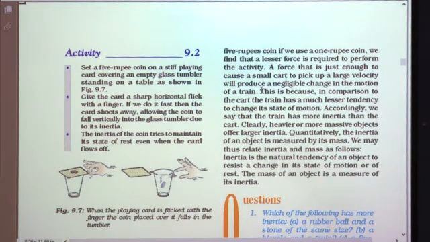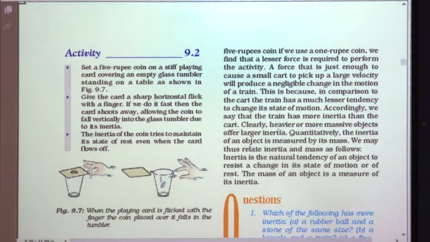This is because, in comparison to the cart, the train has a much lesser tendency to change its state of motion. By just applying some force, the cart can change its state of motion, whereas the train requires more force for changing its state of rest.